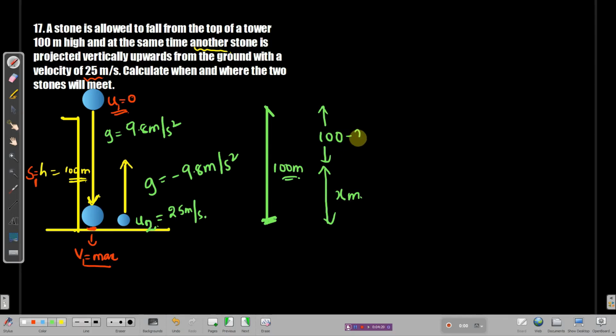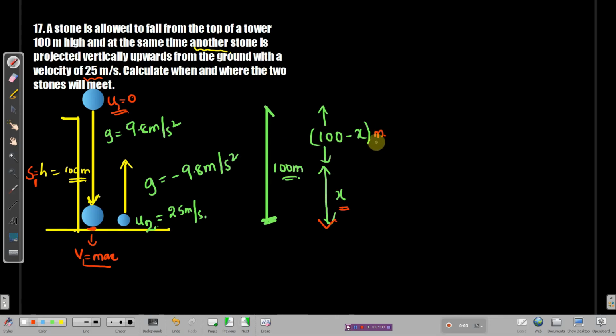Agree with what I said? If this total height is 100, and the height climbed up by the second ball is x meters, then the remaining height will be 100 minus x. Okay, good.